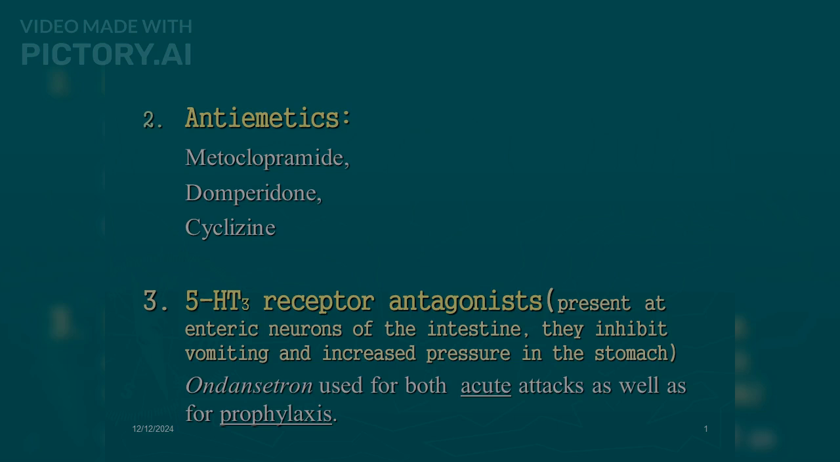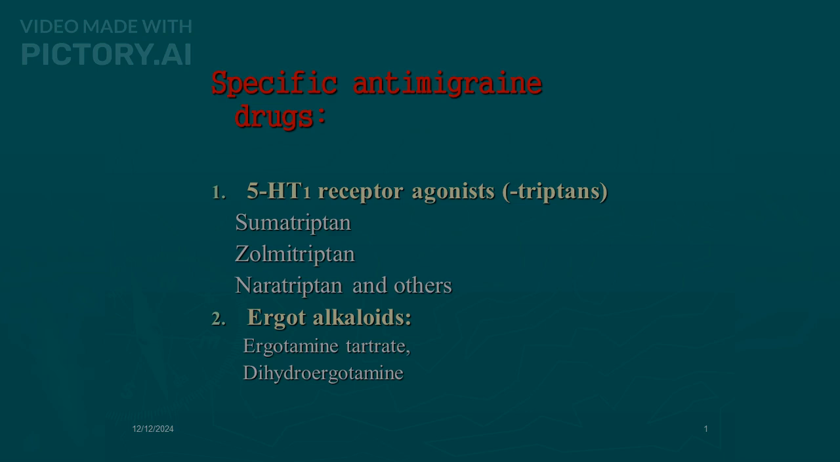Second, antiemetics, like metoclopramide, domperidone, cyclizine. Third, 5-HT3 receptor antagonists, present at enteric neurons of the intestine. They inhibit vomiting and increased pressure in the stomach. Ondansetron is used for both acute attacks as well as for prophylaxis. Now the specific anti-migraine drugs. First, 5-HT1 receptor agonists, called triptans: sumatriptan, zolmitriptan, naratriptan and others. Second, ergot alkaloids: ergotamine tartrate, dihydroergotamine.